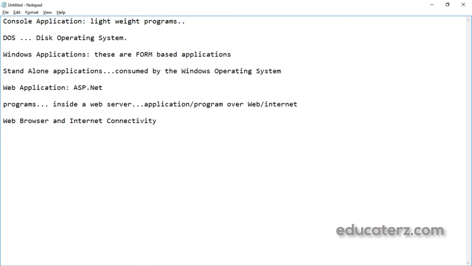Web applications are programs that run inside some web server to fulfill the user requests over the web. Whenever you hear the web, please remember ASP.NET. I said right. ASP.NET web applications can range from simple websites that consist of HTML pages to advanced enterprise applications that run on local and remote networks.